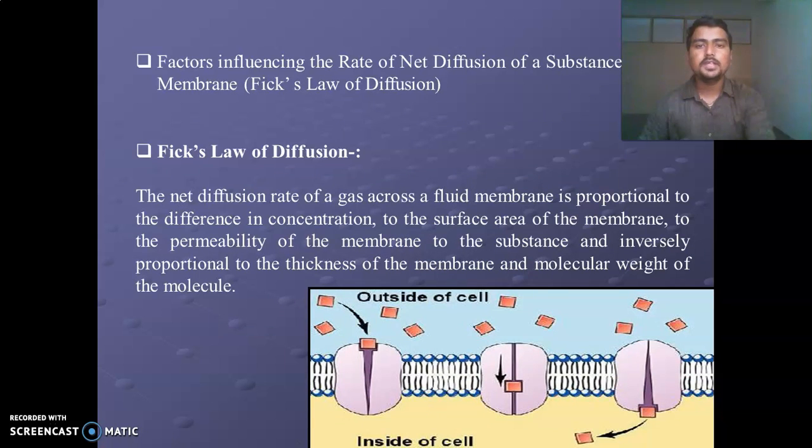Now, factors that influence the rate of net diffusion of a substance across the membrane are stated by Fick's law of diffusion. Fick's law states that the net diffusion rate of gas across the fluid membrane is directly proportional to the difference in concentration, the surface area of the membrane, and the permeability of the membrane to that particular substance, and it is inversely proportional to the thickness of the membrane and the molecular weight of the substance.